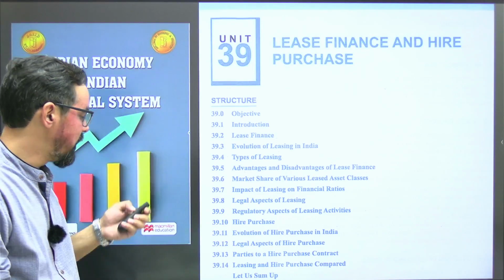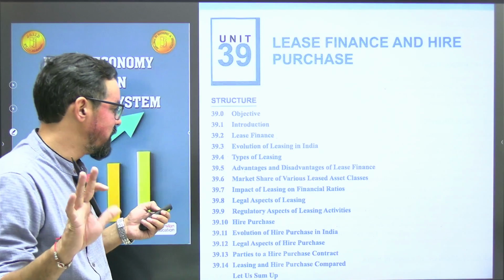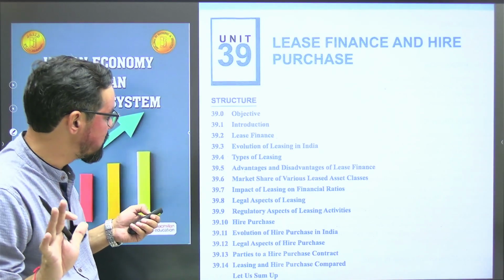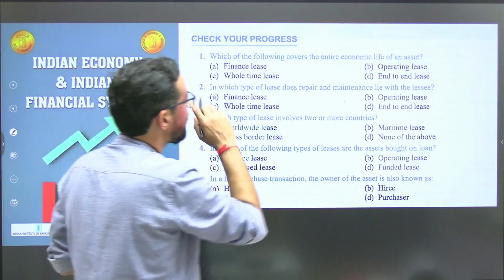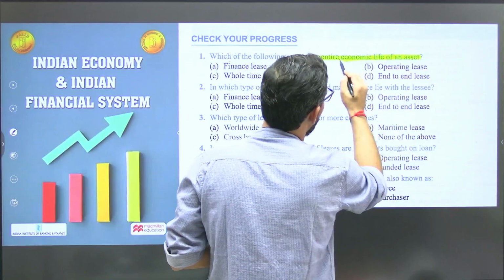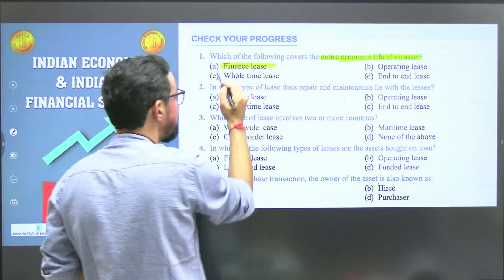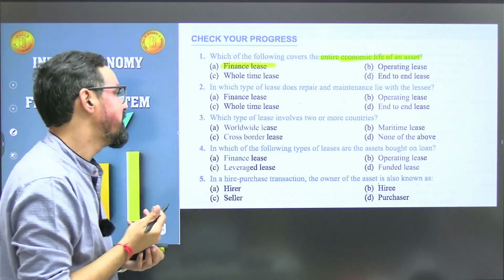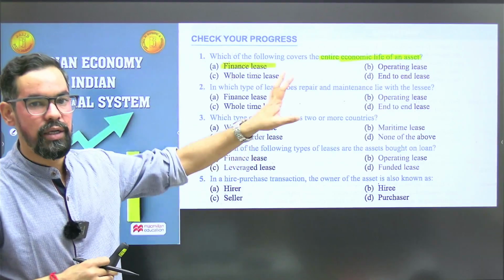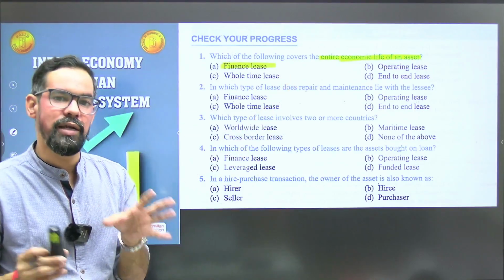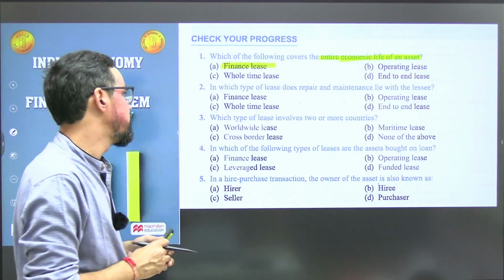Basically we have two major types of lease: financial lease and operating lease, and their uses. Which of the following covers the entire economic life? It is financial lease, also called finance lease. A finance lease is non-cancelable in nature, and an operating lease is cancelable in nature. That's why option A is the correct answer.